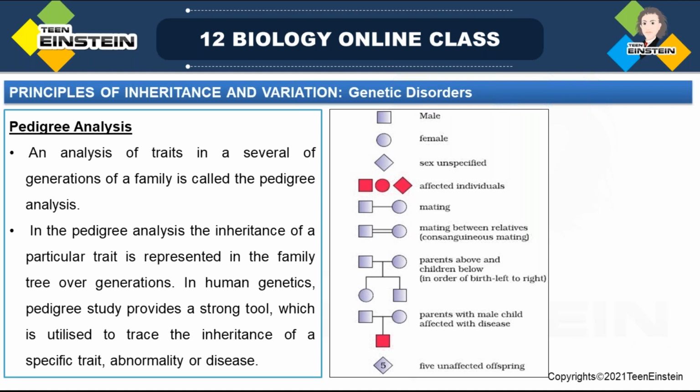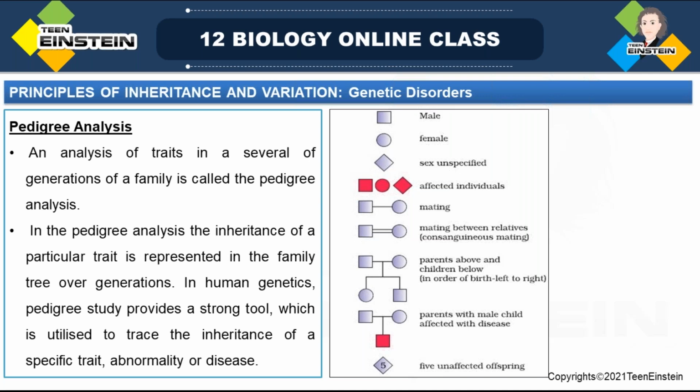So how can we utilize pedigree analysis? If a character, especially an abnormality or disease, is getting passed from one generation to the next generation, we can study the flow of that character, or the inheritance of that particular trait, in one family.